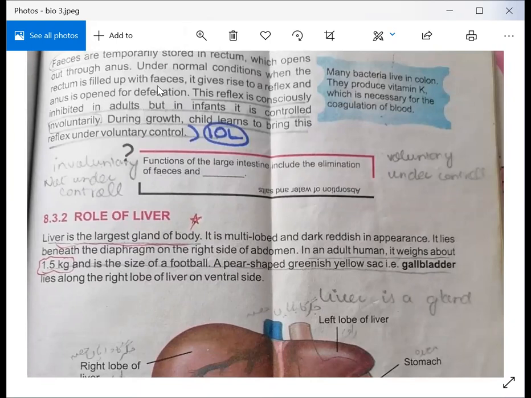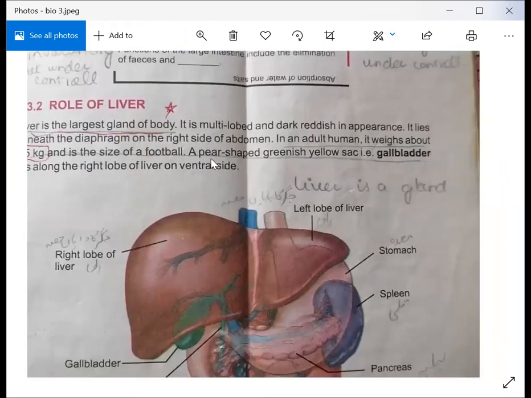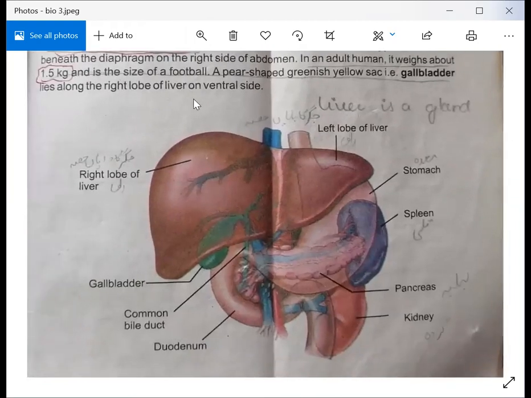What is the structure of the liver? It consists of a large right lobe and a smaller left lobe. You can also see it on the screen. This is the liver, and this is called the right lobe, and this is called the left lobe.